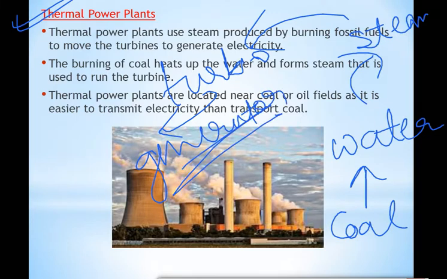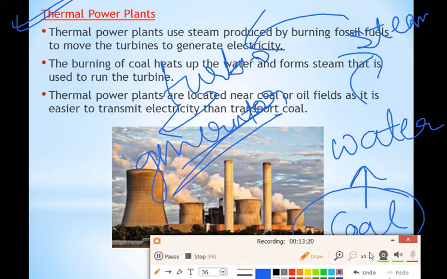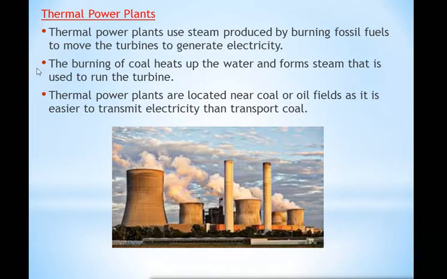So in a thermal power plant, thermal means heat. Using the heat, we generate electricity. Coal is burnt, and that heat is used to heat up the water. From that, steam is generated. Steam rotates the blades of the turbine, and after that we get the electricity. So this was the concept of your thermal power plant. So see what is written over there. Thermal power plants use steam produced by burning fossil fuels to move the turbines to generate electricity. The burning of coal heats up the water and forms steam that is used to run the turbine.